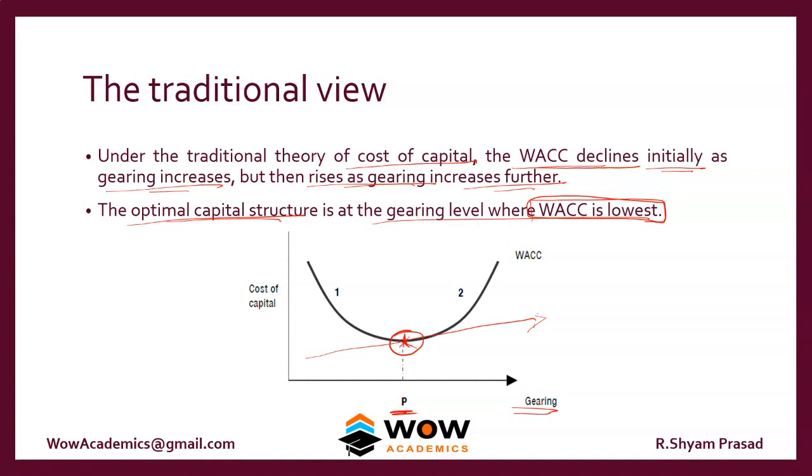In reality, what is difficult is that we can't find out the optimal structure exactly. So approximately we can find it out. Once we have found the optimal point, the company has to stick with that optimal point. Assume that at 40% of debt and 60% of equity, the WACC is the lowest. It means the company, once it has found it, has to fix this ratio for a long period. So this theory assumes there is an optimal capital structure point where the WACC is lowest, and the company should aim for that structure only.